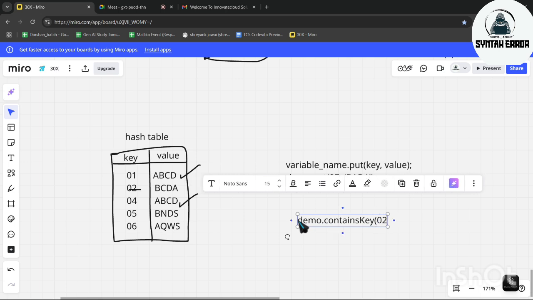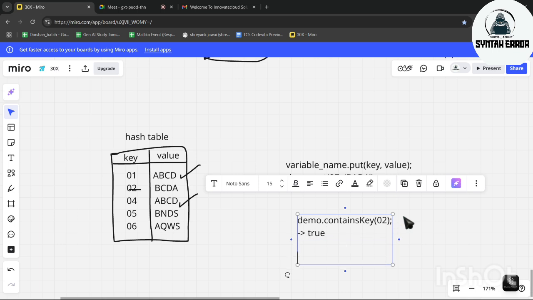Suppose I want to check 02. If I execute this line, the output will be true. Similarly, if I write the same line by changing it to 07, guess what would be the output? False.